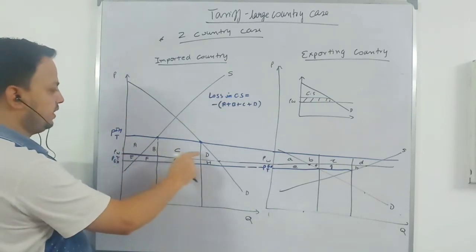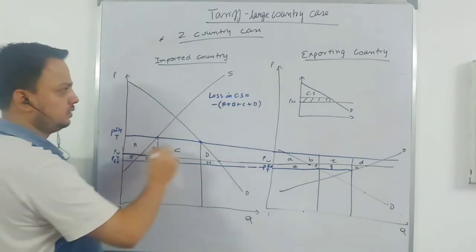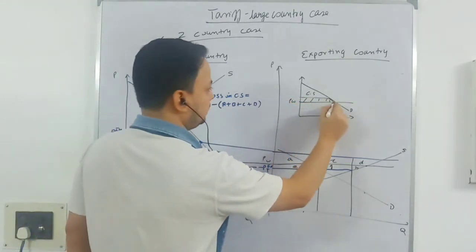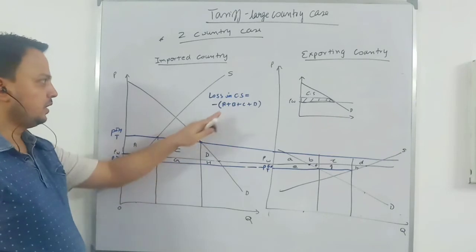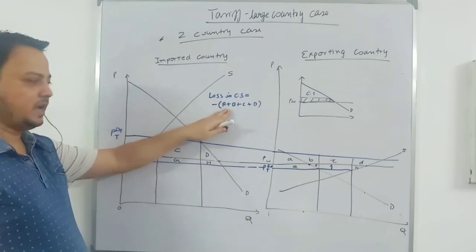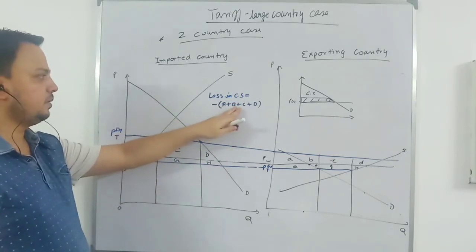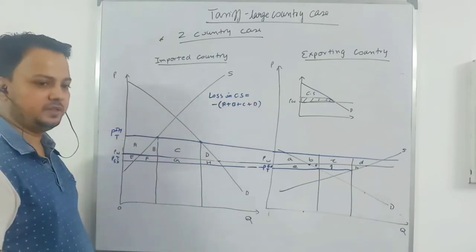So A, B, C, D. Look at this one. Okay? So I am considering this part. In the importing country, we have a loss in consumer surplus: minus A plus B plus C plus D. Okay?